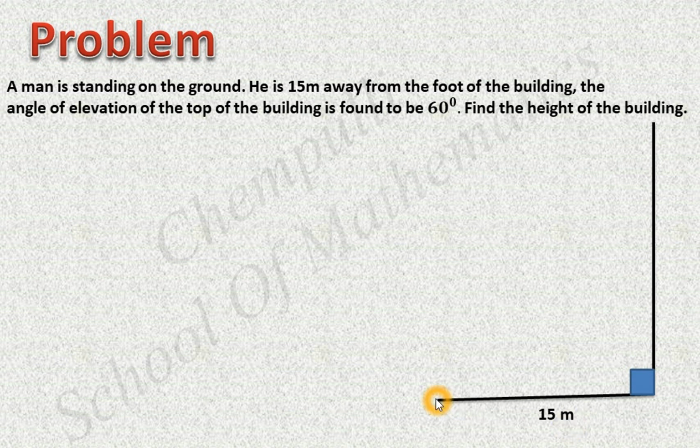That person is standing here. Then in that case we can draw one line of sight. Now we have the line of sight. This one is the horizontal. Then here one angle is formed.